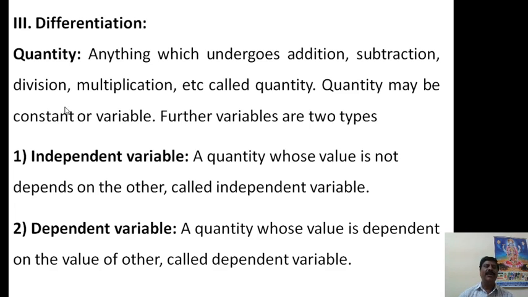Whereas a quantity whose value remains constant in a particular situation or particular problem, but changes from one problem to another, is called an arbitrary constant. For example, when taking the integration of a constant, we apply a c value, which is called an arbitrary constant.